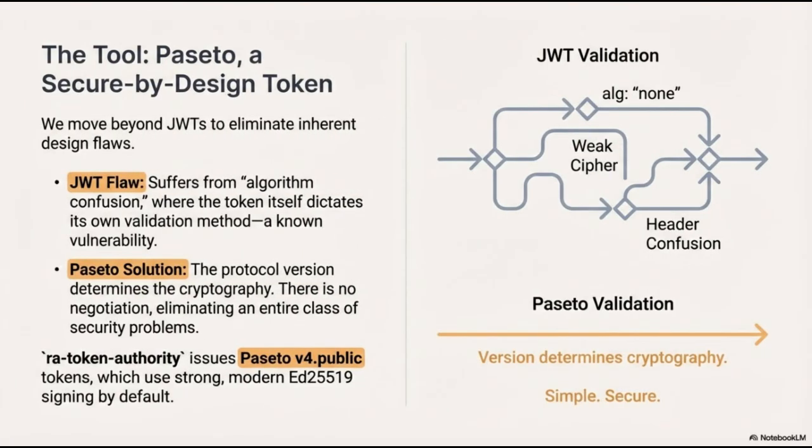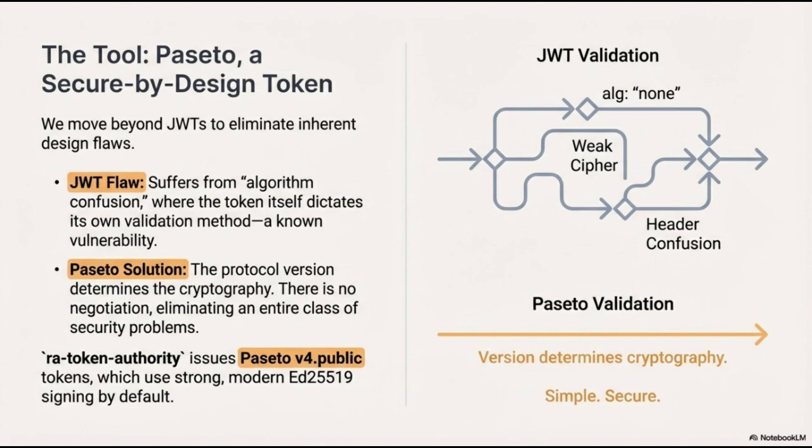Pasado is a secure-by-design token that allows us to move beyond JWTs by eliminating inherent design flaws. A critical vulnerability in JWTs is algorithm confusion, where the token itself dictates its own validation method. This flexibility creates multiple attack vectors, such as the alg-none exploit, the use of weak ciphers, or header confusion, all of which are depicted in the complex and risky validation flow on the right.